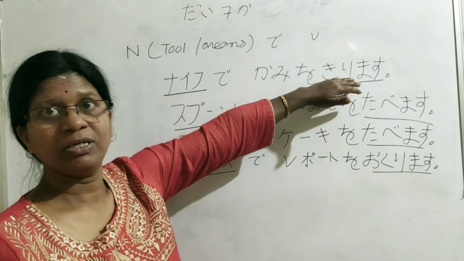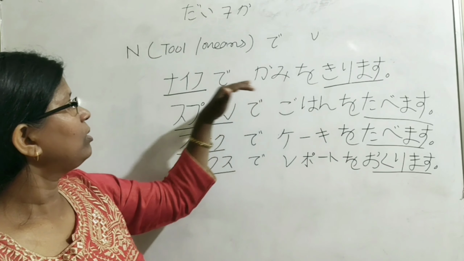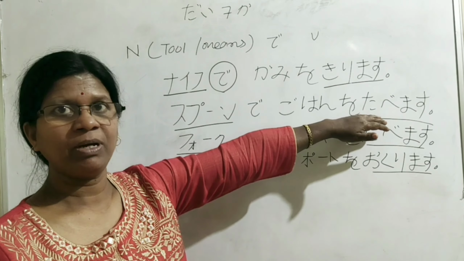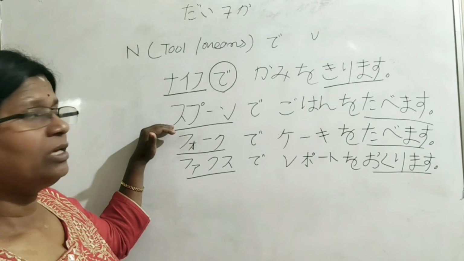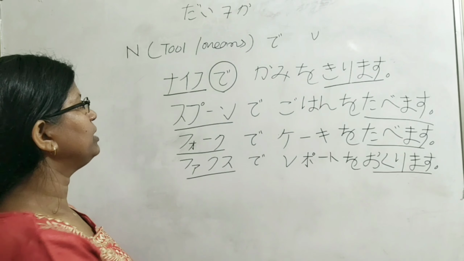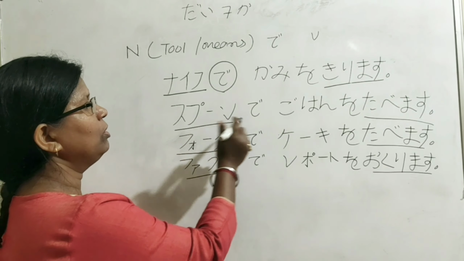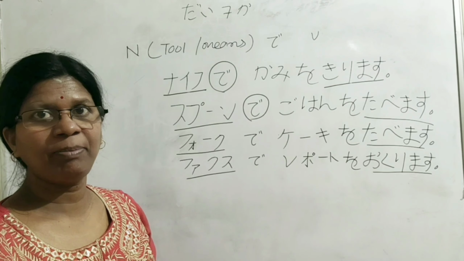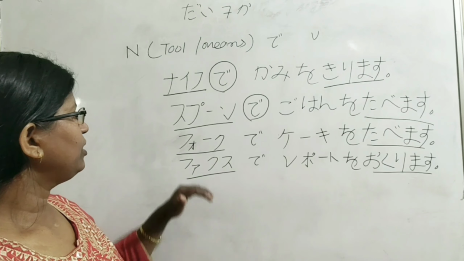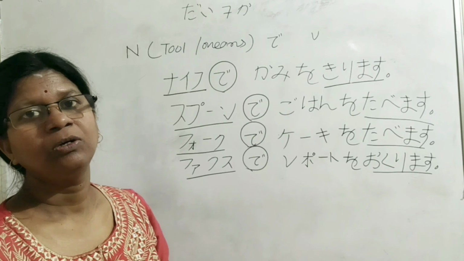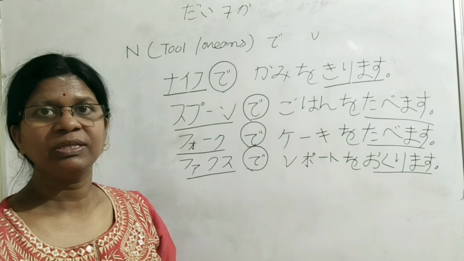Kami o kirimasu, to cut the paper we use a knife. Gohan o tabemasu, we use a spoon to eat the rice. So here after spoon it takes the de particle. Similarly after fork and fax we use the de particle.